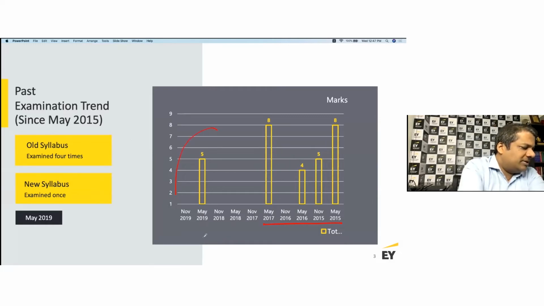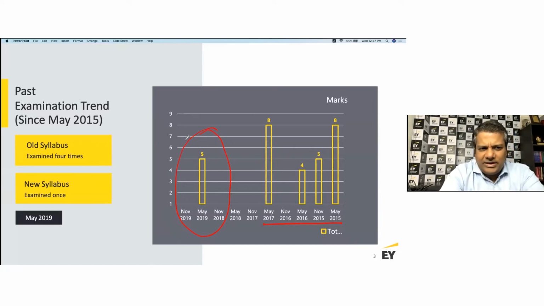But in the new syllabus, we're not seeing a whole lot of coverage. In the old syllabus, I think it was covered. In the new syllabus, only 5 marks, and that too in May of 2019. But I think as a topic, it's not a complex topic.